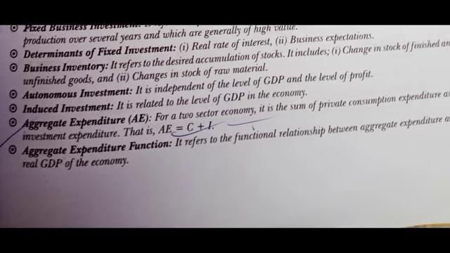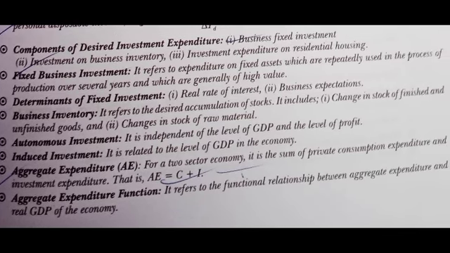Components of desired investment expenditure: first, business fixed investment; second, investment on business inventory; third, investment expenditure on residential housing. Business fixed investment refers to the expenditure on final fixed assets which are repeatedly used in the process of production over several years and which are generally of high value.